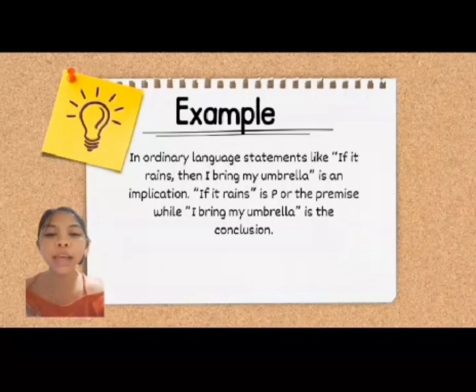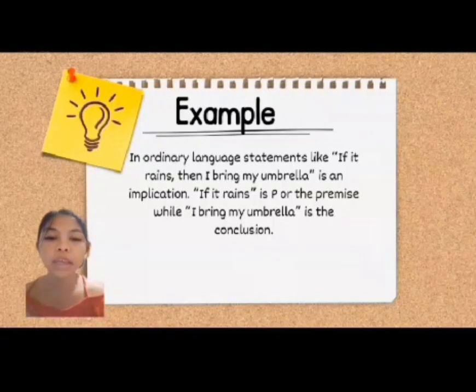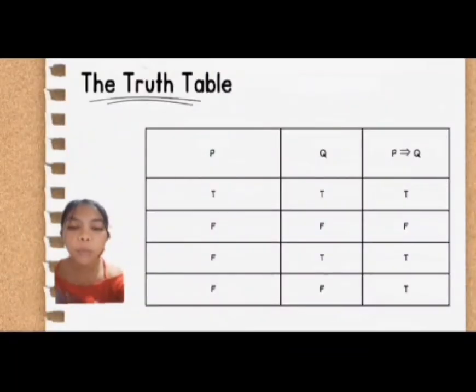Here is an example of implication. In ordinary language, a statement like "if it rains, then I bring my umbrella" is an implication. The "if it rains" statement is the P, or the premise, while "I bring my umbrella" is the conclusion. So "if P then Q" is true if the premise is false and Q, or the conclusion, is true.